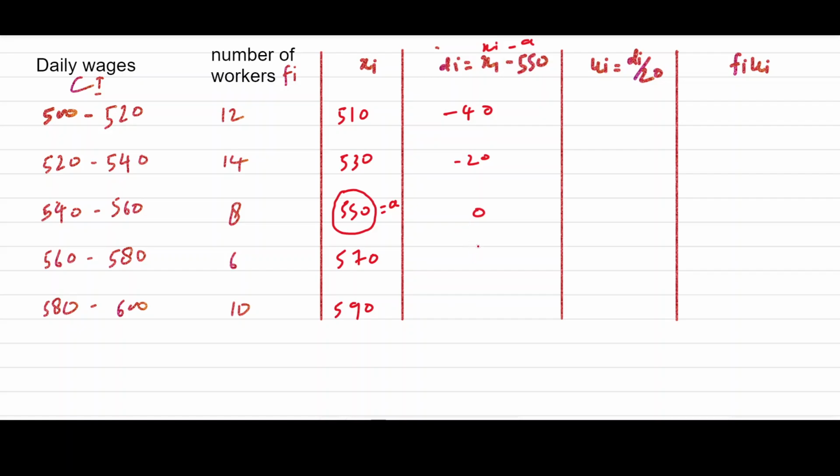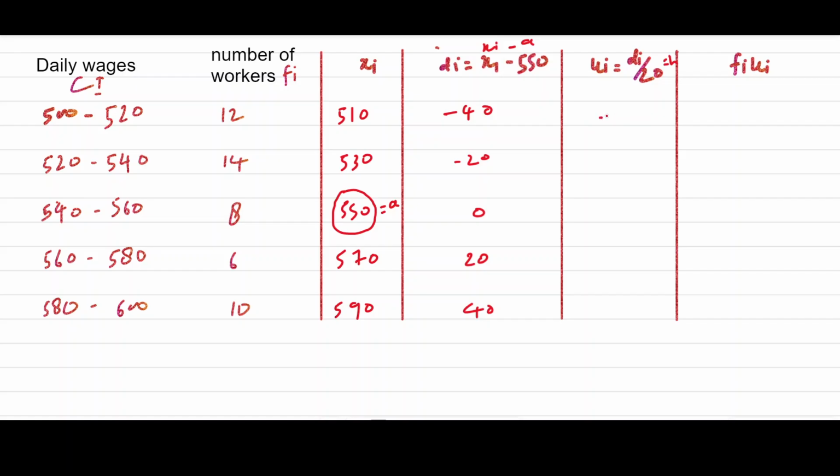Then we write 20 and 40 here. Because again these are multiples of 10, we should use the step deviation method. It is also a multiple of 10 and 2, so we should use 20 directly, because this is an even number and we can divide it by 2, so we choose 10 as h.